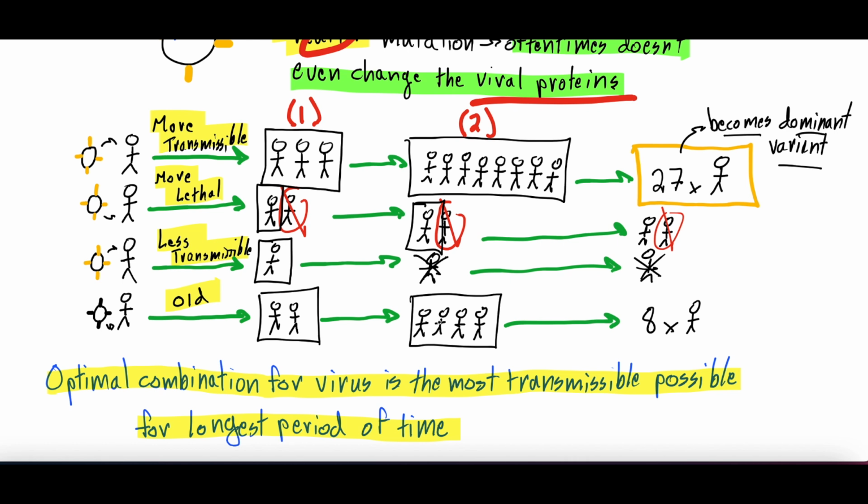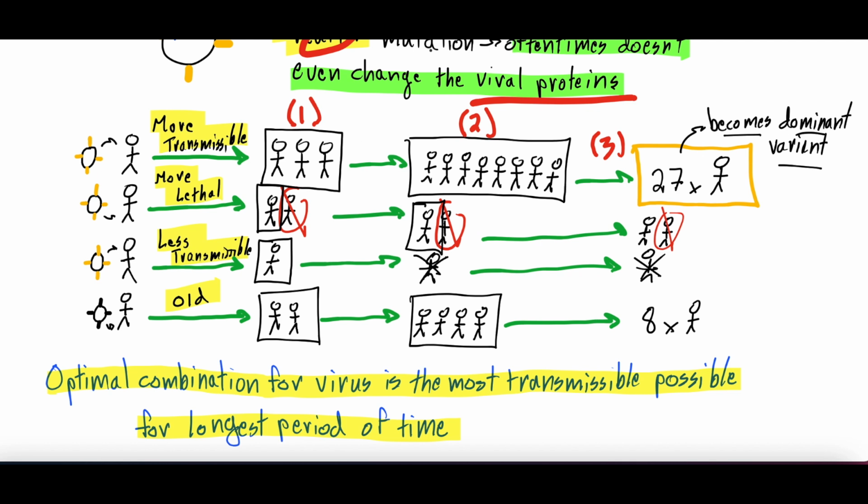So at this point, during cycle 2, the less transmissible virus is dying out, just barely holding on. The more lethal virus is just barely holding on. The old virus is still holding on, but the new, more transmissible virus is starting to take root. Then we get into infectious cycle 3, right?